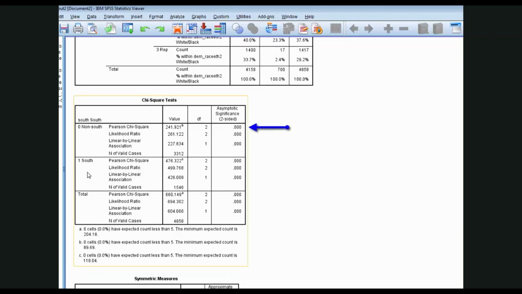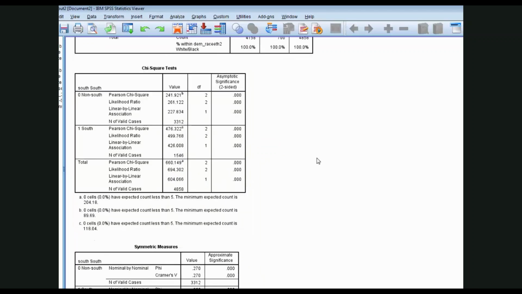Here's a chi-square test. Notice now SPSS has returned a separate chi-square for each set of relationships. Here's the non-South. Pearson chi-square is enormous, 241.921. Of course, the significance value, the p-value, is 0.000, under the assumption that the null hypothesis is correct and that these data were just created by random processes. We would get this sort of relationship 0% of the time by chance, so reject the null hypothesis. Same down here in the South, a large value of the chi-square test statistic and a corresponding minuscule p-value. So in both regions, we would reject the null hypothesis.